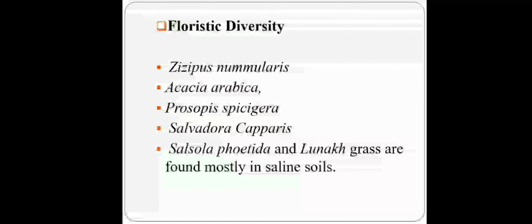Floristic diversity includes Ziziphus, Acacia, Prosopis and Salvadora. This part is Indus Plain: Rajasthan, some part of Gujarat, and Haryana and Punjab. This plain is formed by the Indus River.